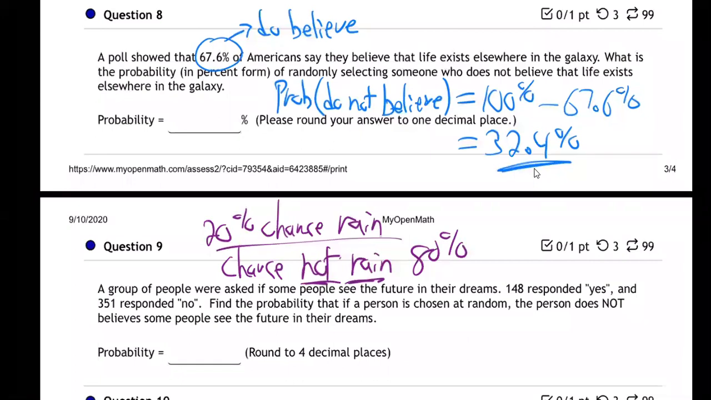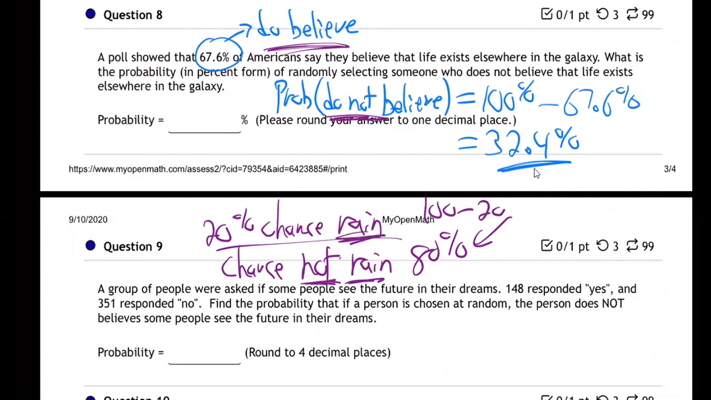And how do you get that 80? That's 100 minus 20, isn't it? Right? Because they have to add up to 100, don't they? Whenever you do the opposite. So this question is a question in opposites, right? Believe, do not believe. That's the opposite. Rain, no rain. That's the opposite.